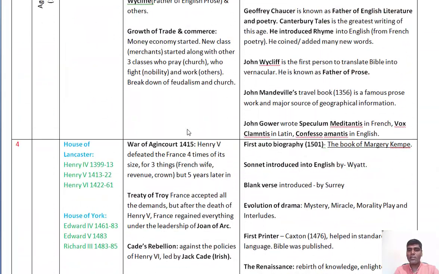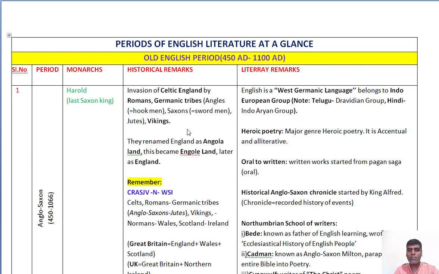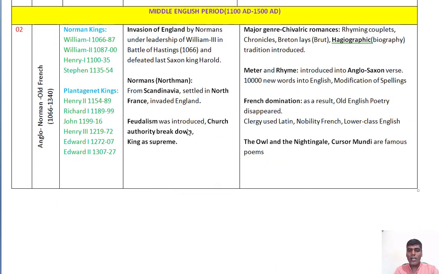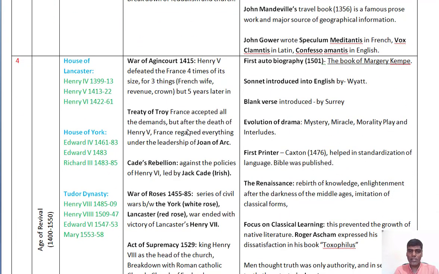But for the convenience of the students and for better understanding of the literature, we also need to look into the previous ages of literature, so that this knowledge of the previous ages will help us to understand the differences of the trends in the literature.